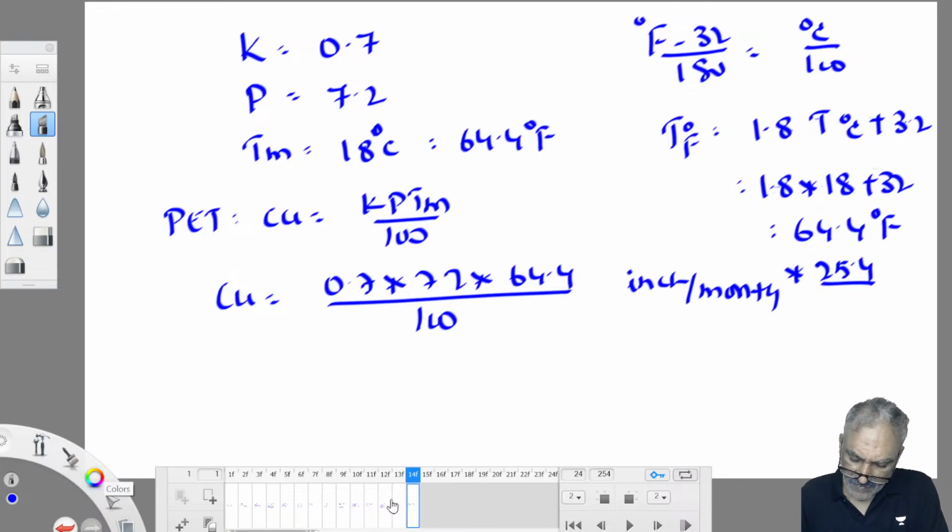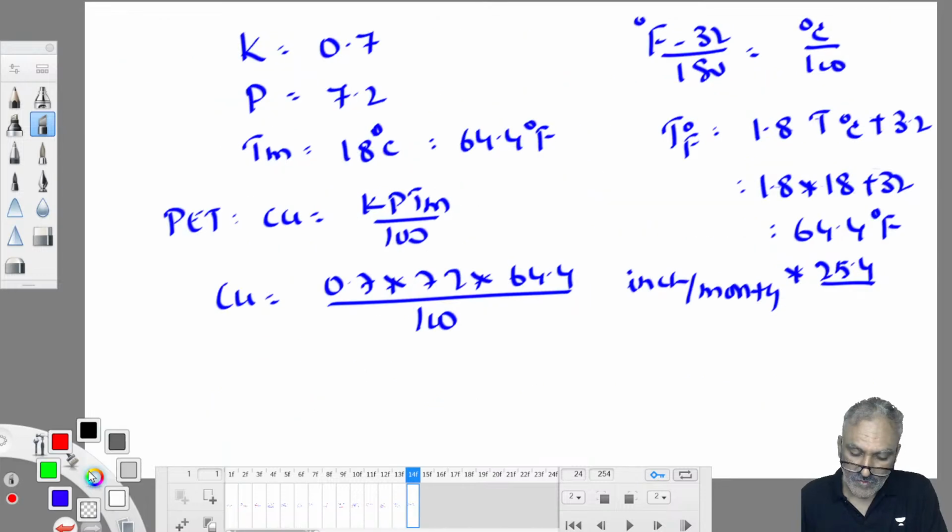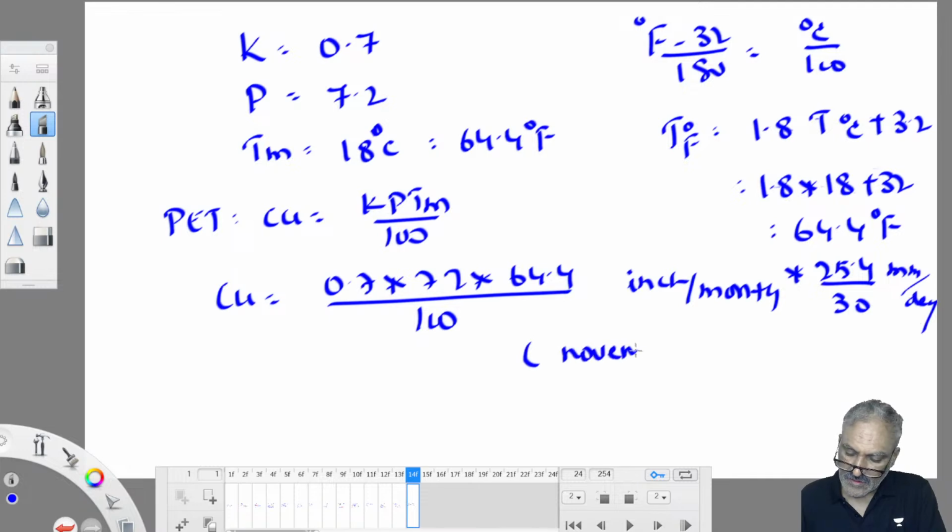Which month is this? He has given the month of November. November, how many days? How many days are there for November month? 30 days. So the number of days in November month is equal to 30. Therefore I will divide by 30, then I will get the answer in mm per day. If they ask January month, how many days you have to take? 31 days. In November, number of days is equal to 30. That's why divide by 30.